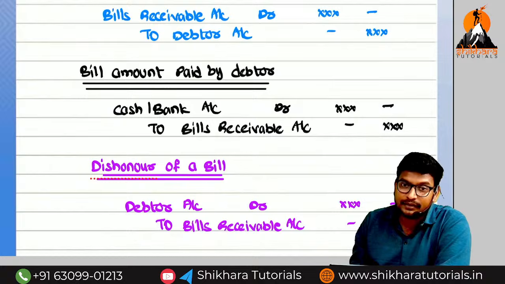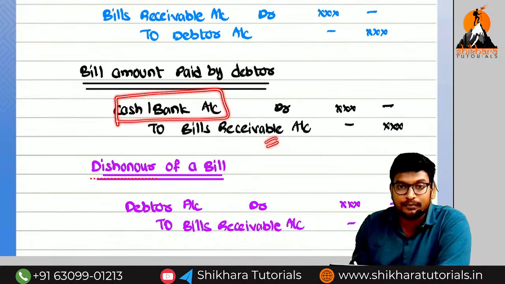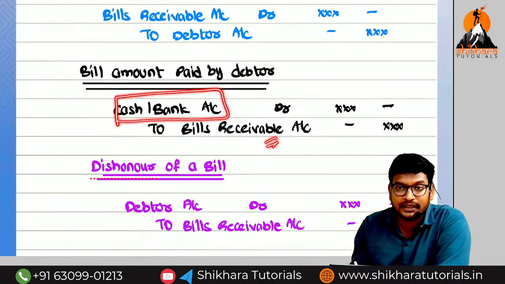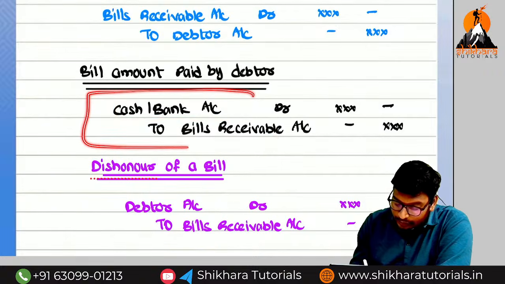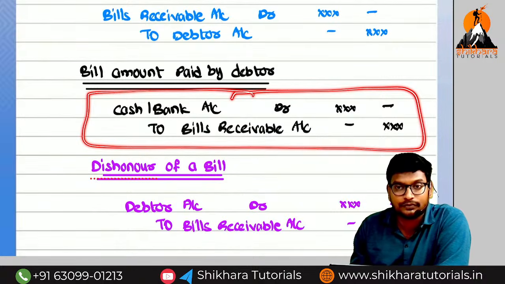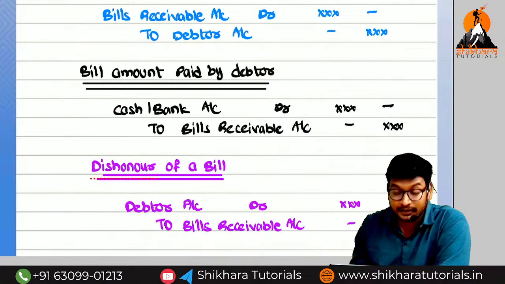If the debtor made the payment, we are going to receive the cash and the bills receivable value will decrease. So what is the entry here? Cash or bank account debited to bills receivable account. If this is a honor, no entry will be recorded in the books of the debtor, in the account of the debtor. Will it be recorded or not? It will not be recorded, because there is no debtor in the debit or credit.